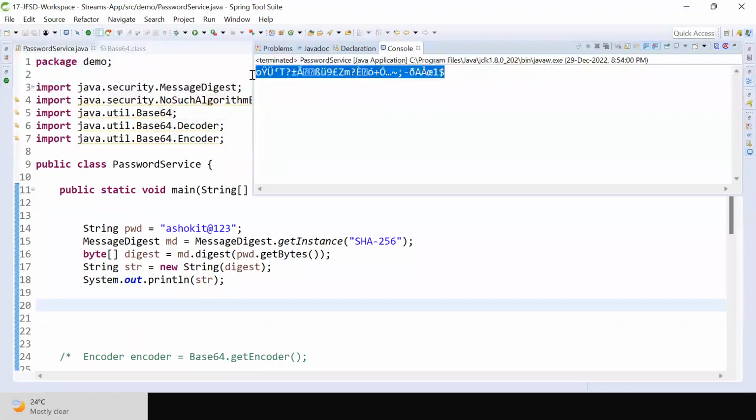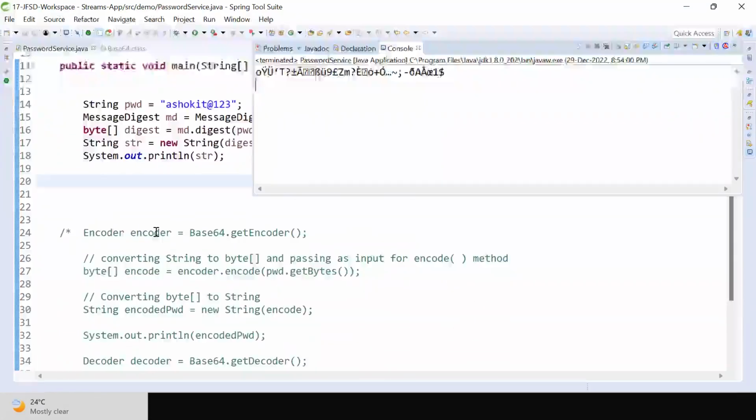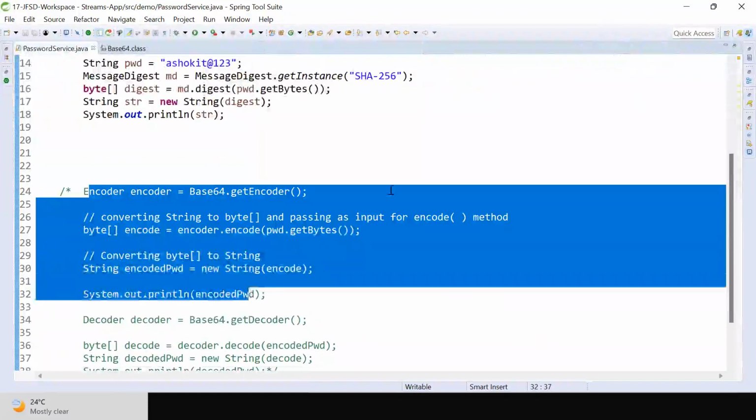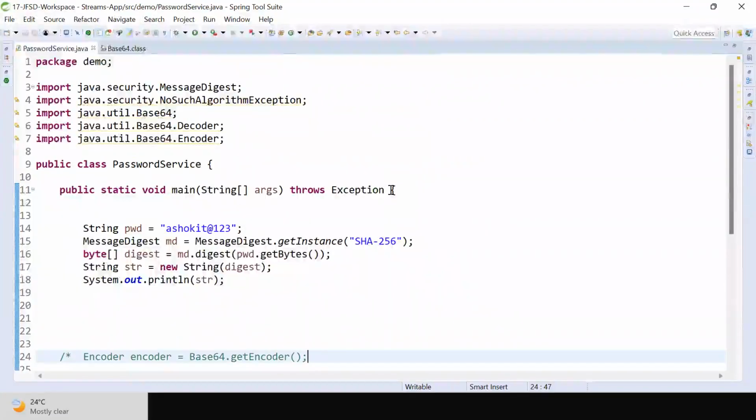Okay, first we will get the password from the user. Whatever password we got from the user, we need to encrypt that password. After doing the encryption, this unreadable format data is generated. This data we cannot transfer directly because some junk characters are available here. These characters we need to convert into a readable format. For that we are going to use encoding and decoding techniques. Encoding is different, encryption is different.